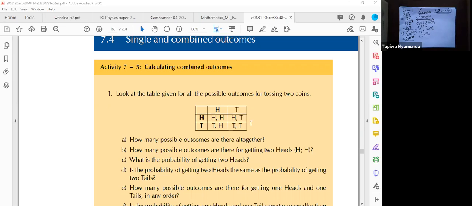What does that mean? It means we have 4 outcomes, not 12, guys. A head and a head is an outcome. A head and a tail is an outcome. A tail and a head is an outcome. A tail and a tail is an outcome. So an outcome is a possible event, not on its own.